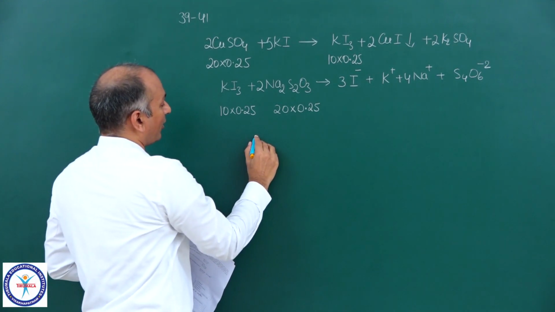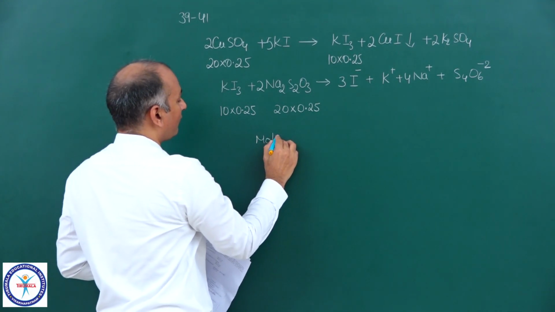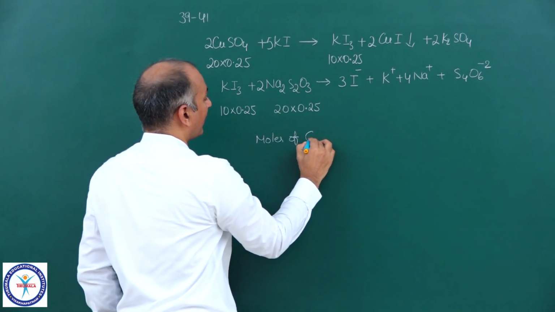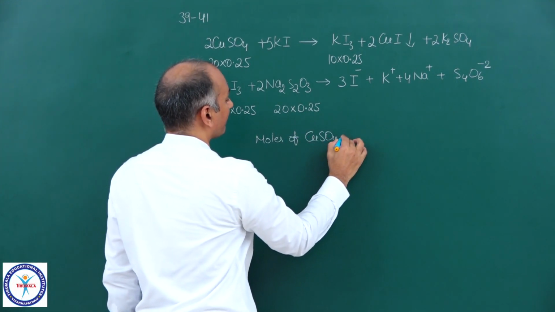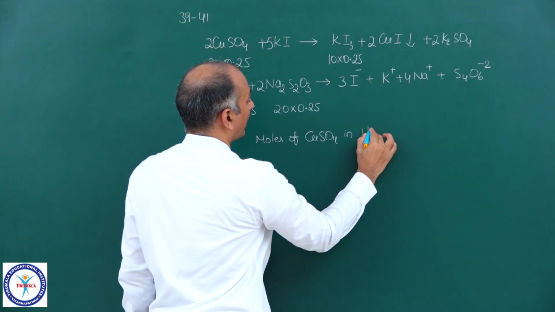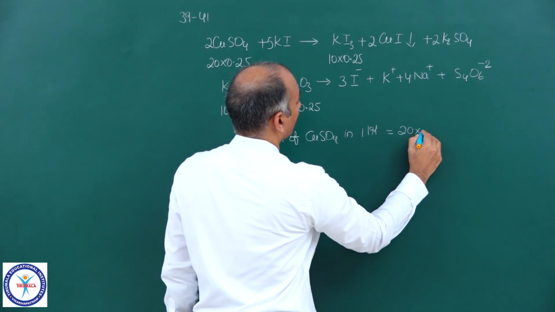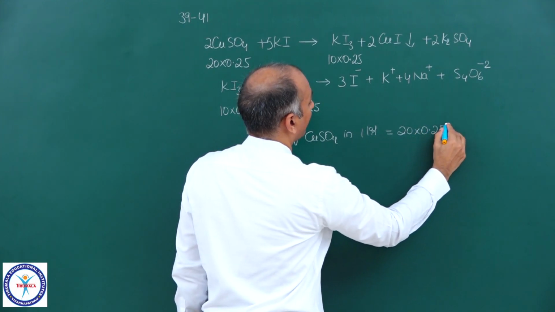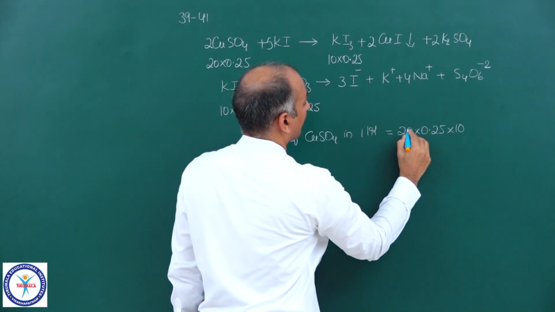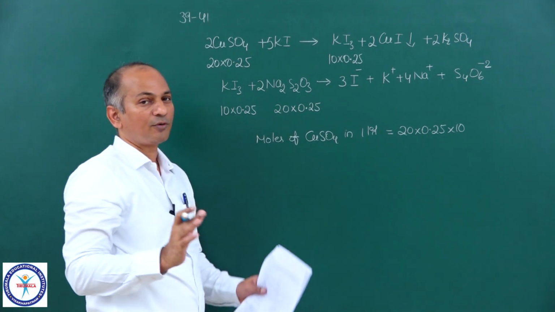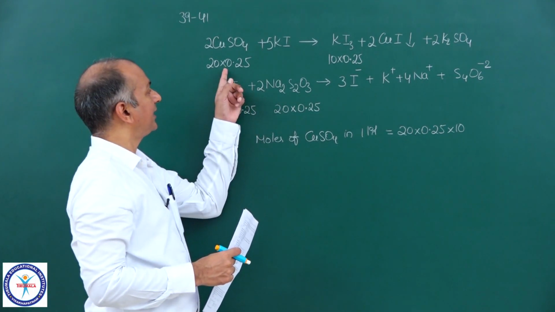But moles of CuSO4 dissolved in 1 liter of water is equal to 20 into 0.25 into 10. Because out of total moles we have taken only 1/10 here.